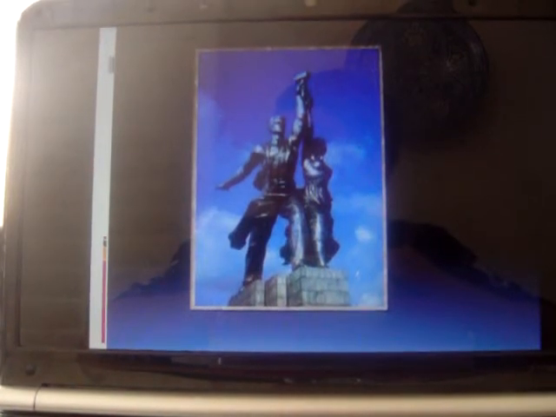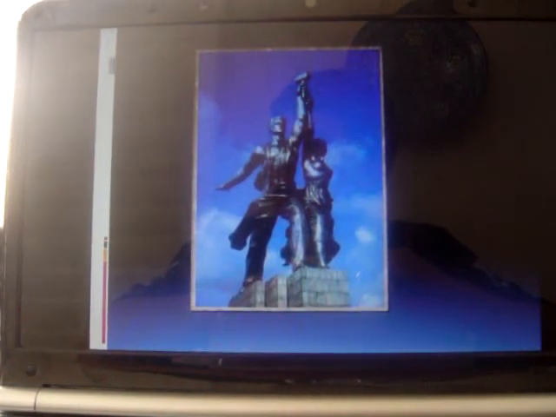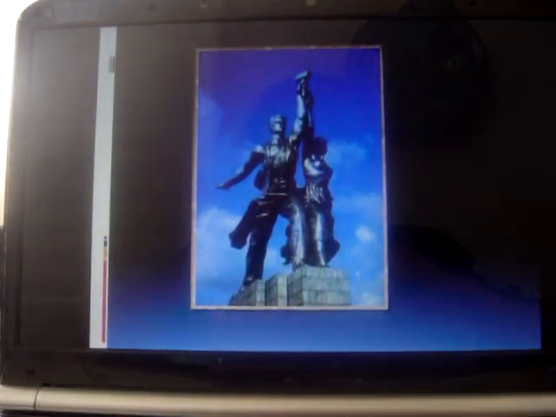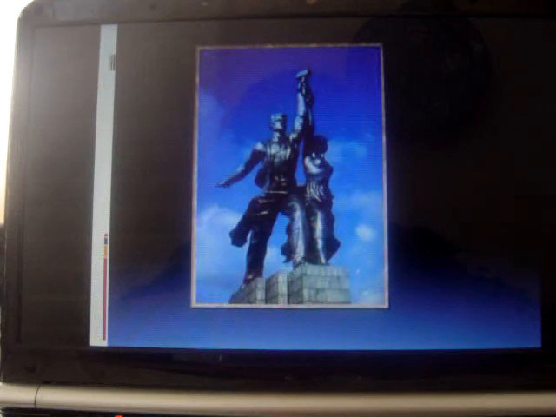Vera Mukhina, The Worker and the Collective Farm Woman. Mukhina produced a monumental sculpture appreciating the Soviet people's work. Mukhina was a realist and relied on it to get the message across to citizens. There is a male worker and a female farm worker who are both raising their instruments, portraying the work of the Soviet people, but they are also portraying the Soviet flag.